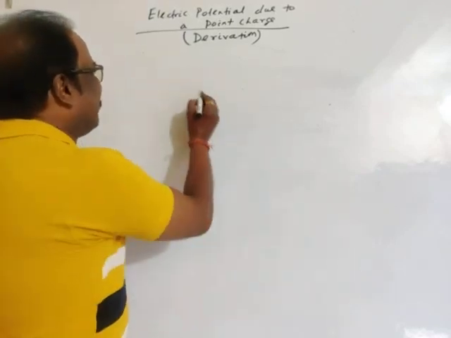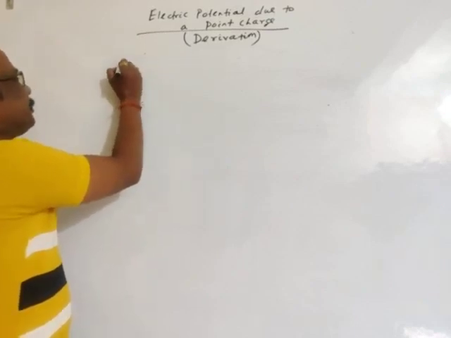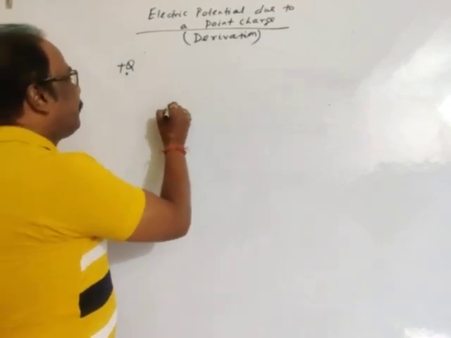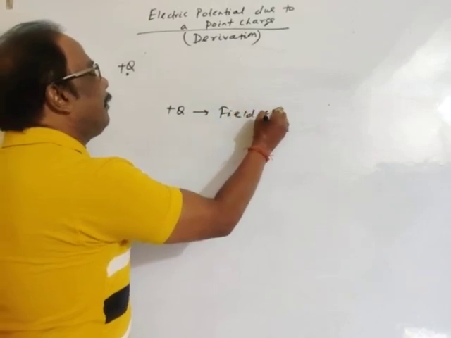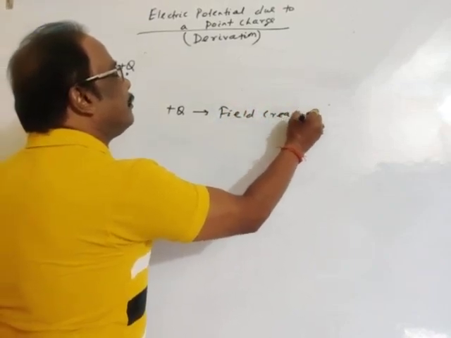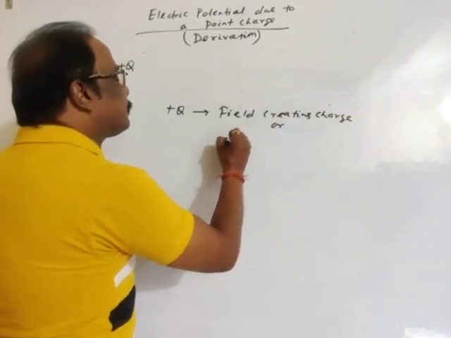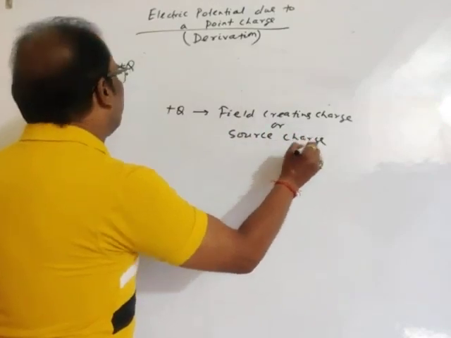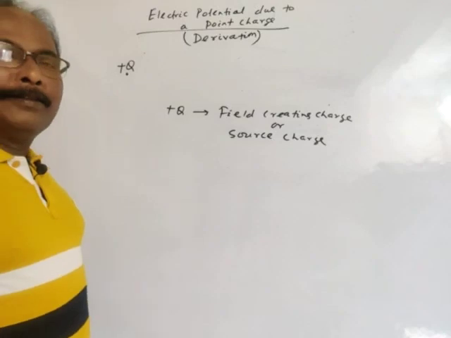Suppose this is a point charge. Let this point charge be Q. This charge Q is the field creating charge, or we may say the source charge.